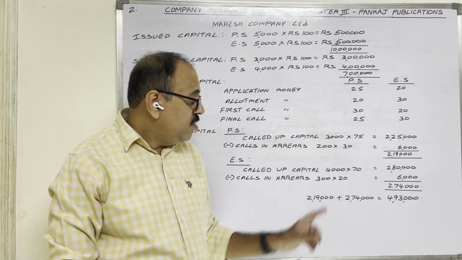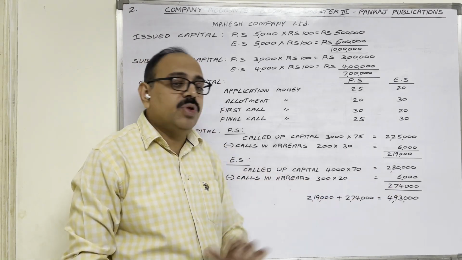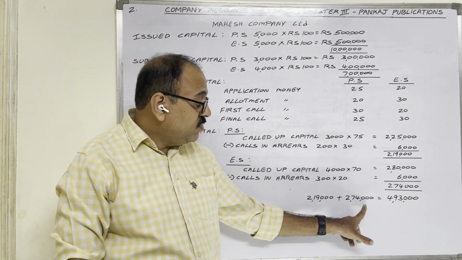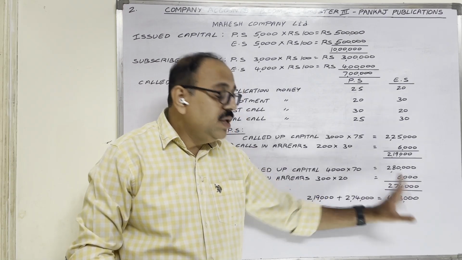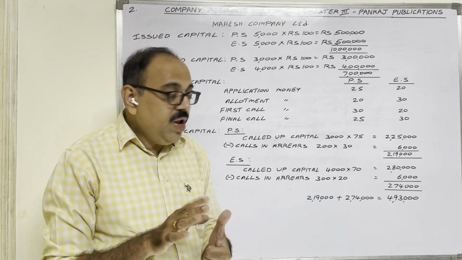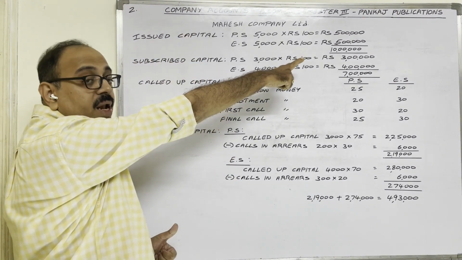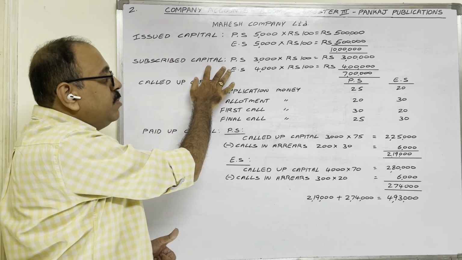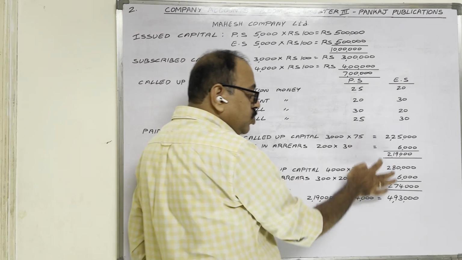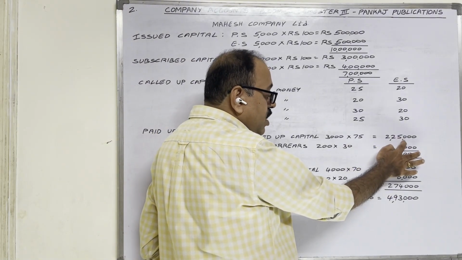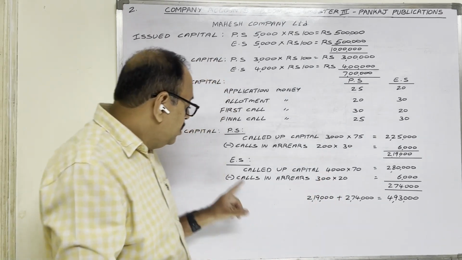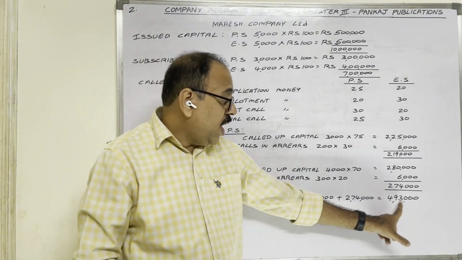For equity share, paid up capital is 2,74,000. Total paid up capital is 2,19,000 plus 2,74,000, 4,93,000 rupees. So remember, in the question, authorized capital is not given. Issued capital is 10 lakh rupees. Subscribed capital is 7 lakh rupees. Called up capital is the total of these two amounts, 2,25,000 plus 2,80,000, total 5,05,000. Next, paid up capital 4,93,000.